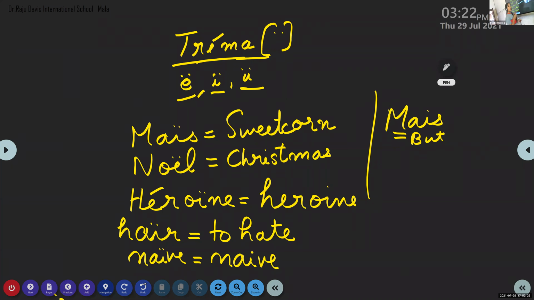When there are words with two vowels coming together without trema, you can join those two vowel letters and read. But particularly when we want those two vowel letters to be read separately, only then we put the trema. Not every word with two vowel letters together needs a trema. No, it is not like that.